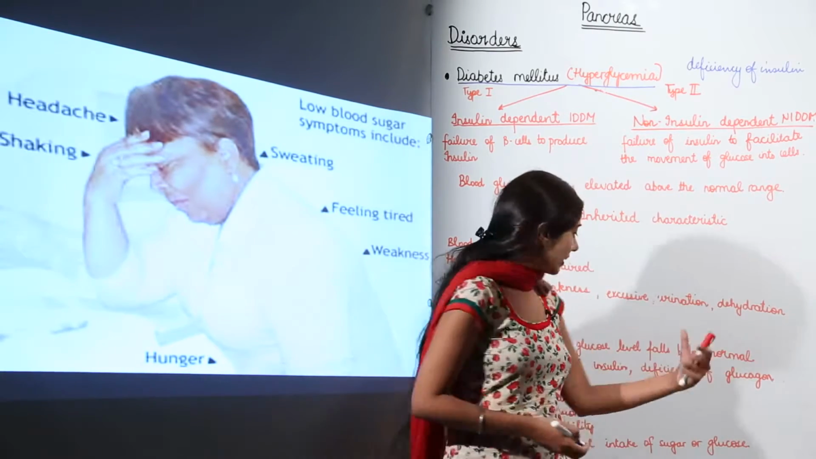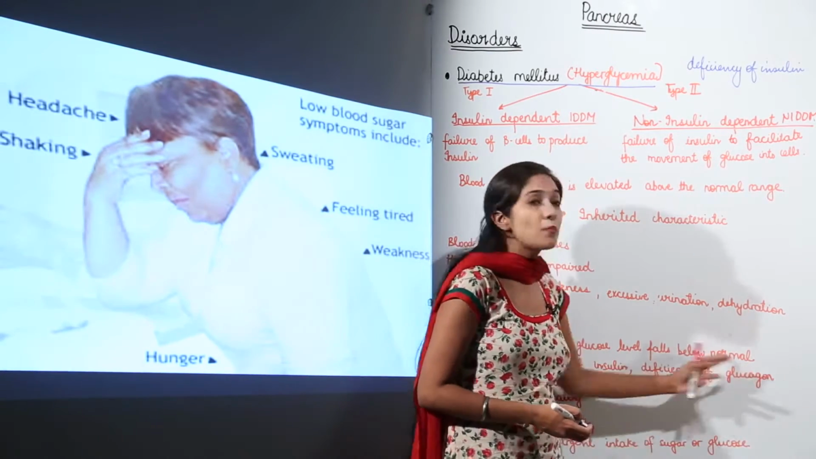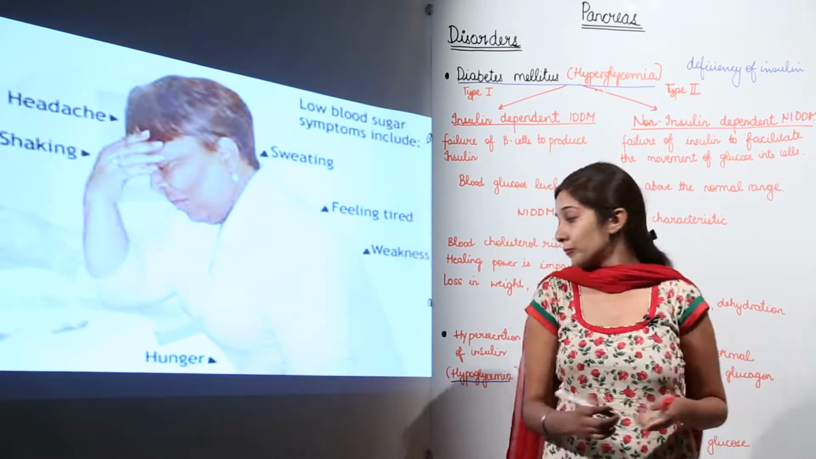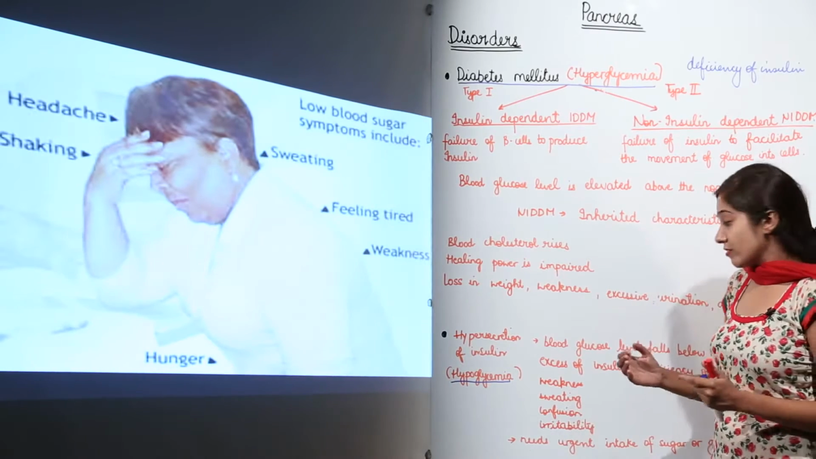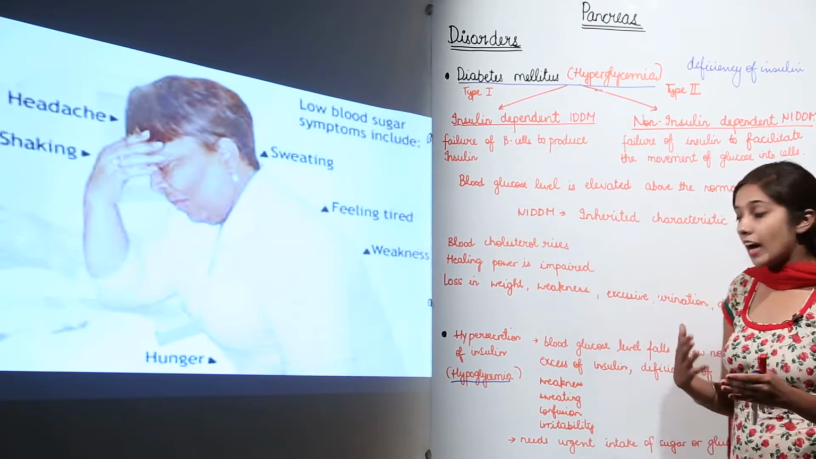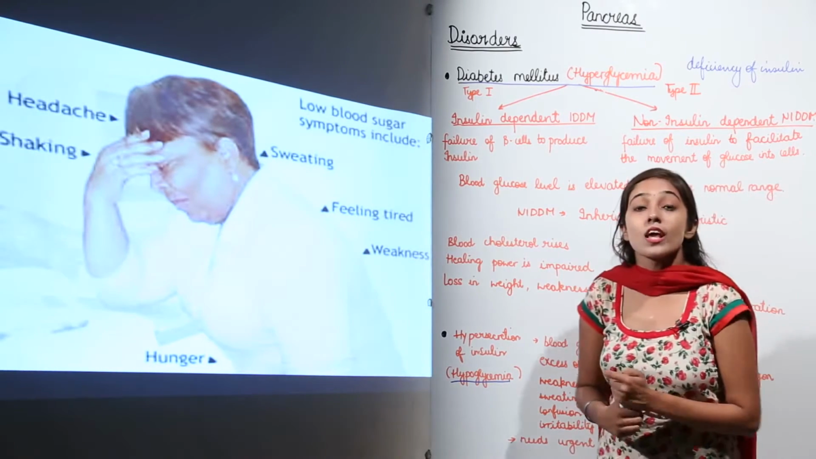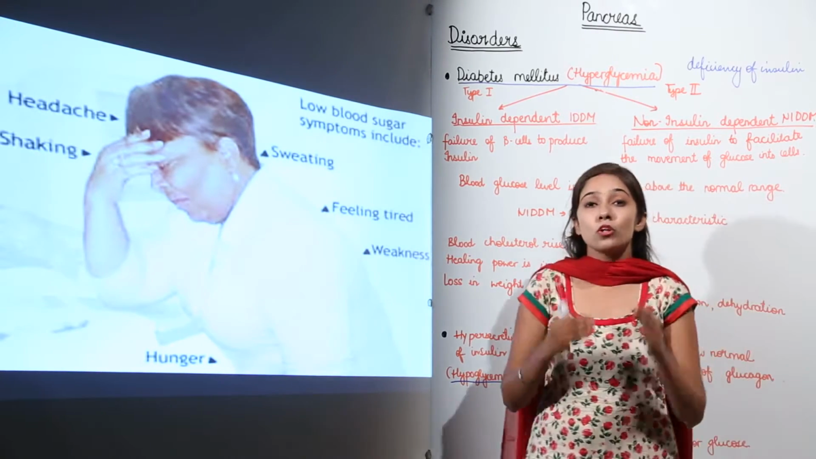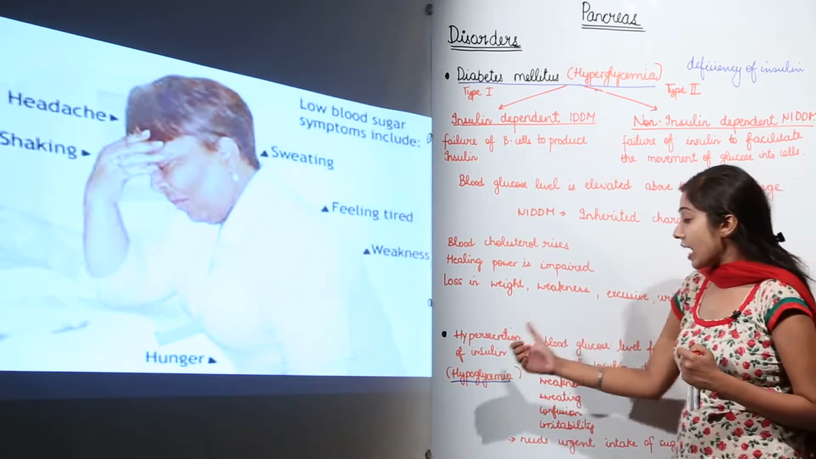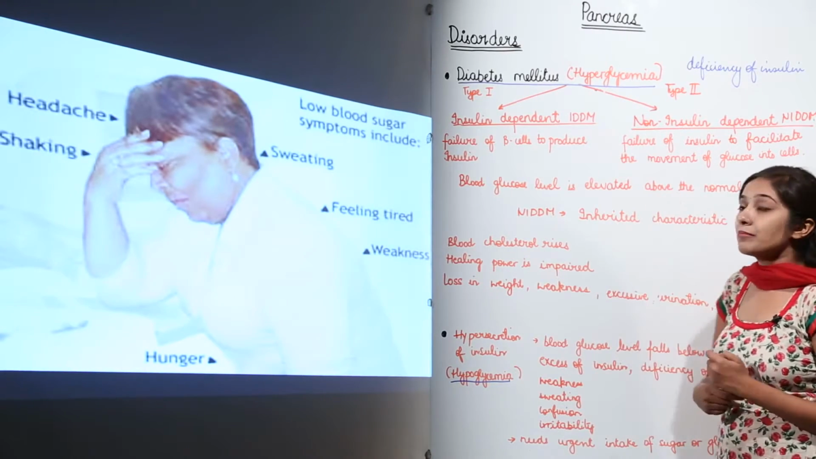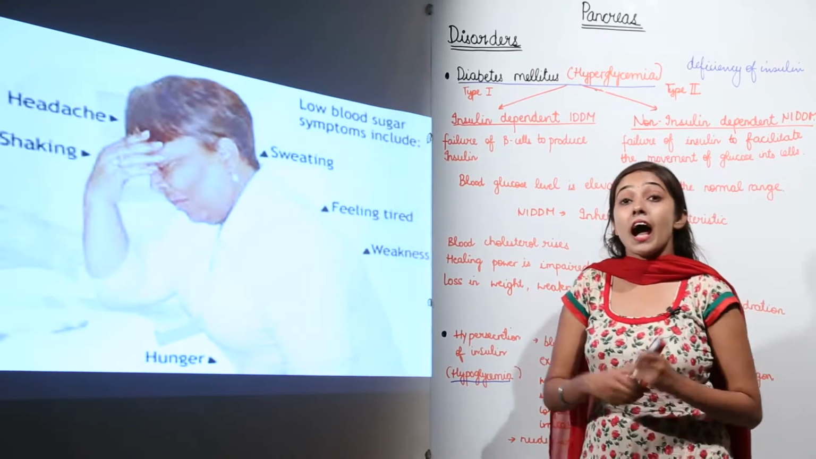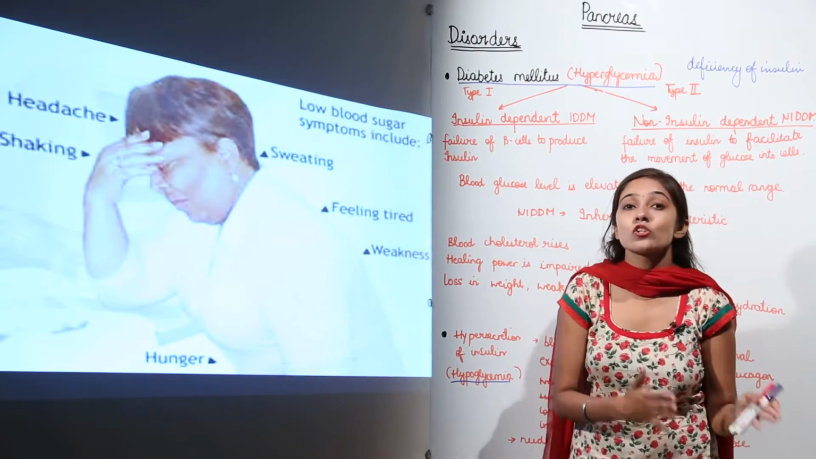As you know, insulin and glucagon have opposite effects. So if there is excess of insulin, there is deficiency of glucagon hormone. Then what are the symptoms? We suffer from weakness, sweating, confusion, irritability, and we need urgent intake of sugar or glucose when the blood glucose level falls below the normal. So hypoglycemia and hyperglycemia are the two major disorders caused because of the hypersecretion or hyposecretion of insulin.